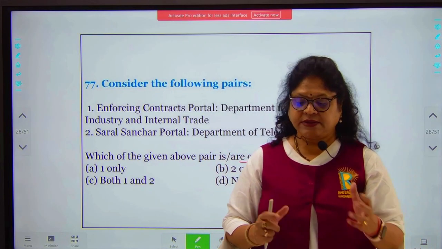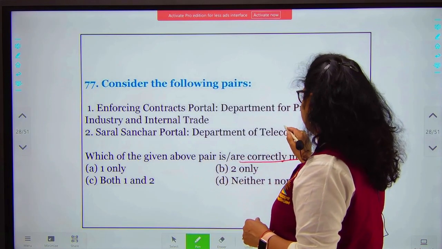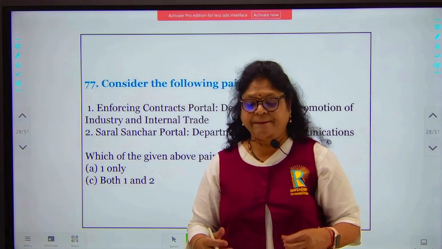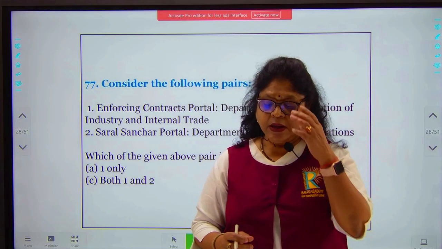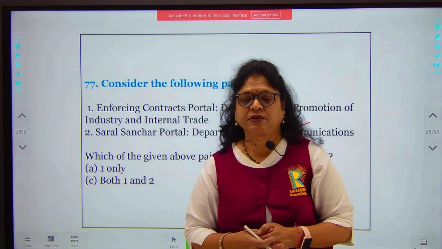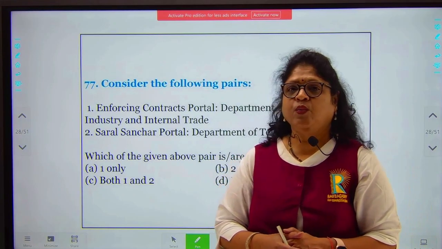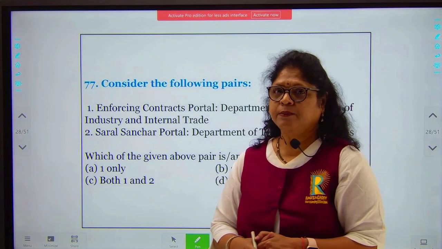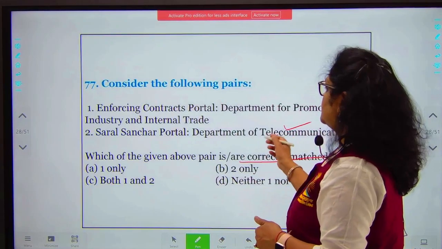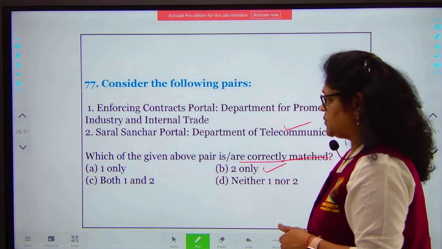And Saral Sanchar is by the Telecommunication Department, again a web-based portal which will be useful for people who are applying for licenses and certification. All the information relating to licenses and certification will be available on this particular portal. So here only 2 is correct. Your answer will be B.